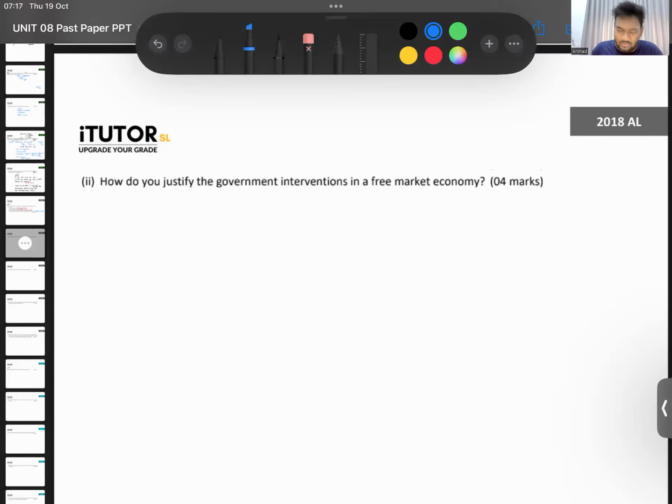This one again is a very common one. How do you justify government intervention in a free market? So why should the government intervene into a free market? Remember, we discussed in the previous papers. So one reason government should intervene into the free market is to ensure efficient allocation of resources. To ensure efficient allocation of resources, what will the government do? They will provide public goods, they will encourage the production of merit goods, they will discourage the consumption of demerit goods, they'll do so many different things.